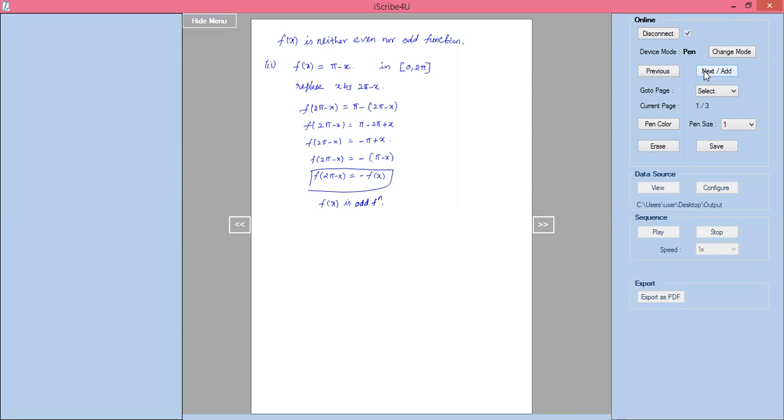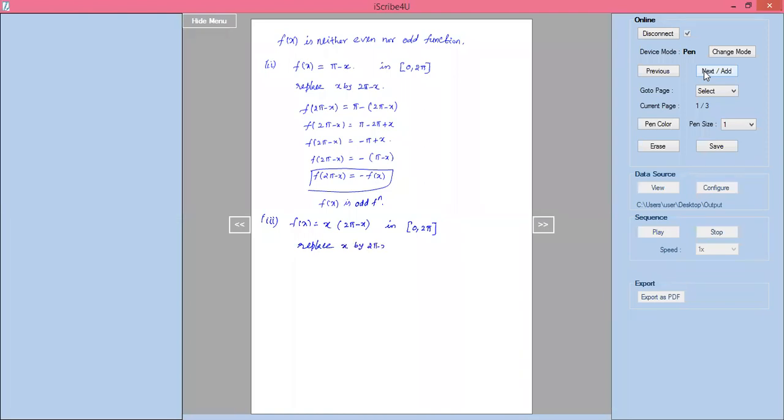Right. Third one, f of x equal to x into 2 pi minus x in interval 0 to 2 pi. How do you check here whether the given function is even function or odd function? Replace x by 2 pi minus x.